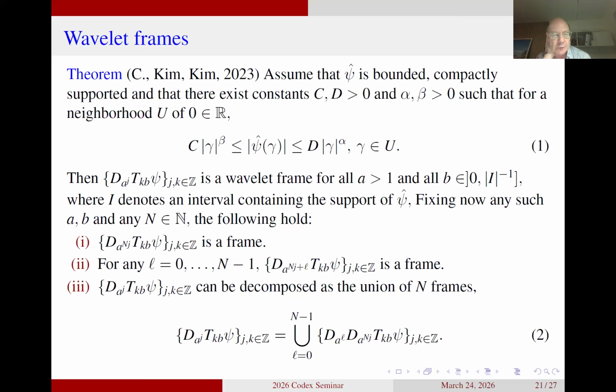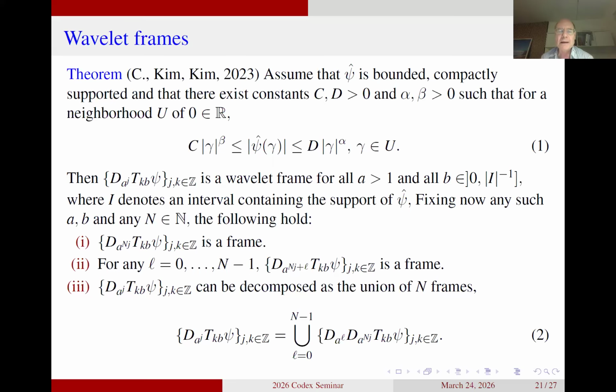We can shift it, and this is what you see in line 2, that we are not anymore just having the scaling operator with parameter A to the power NL, or A to the power capital Nj. We are shifting it by some L, which is 0, 1, 2, up to n minus 1. This is just a matter of acting on a frame with a bounded bijective operator. So this is again giving us a frame.